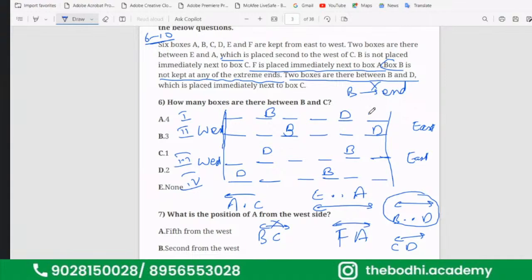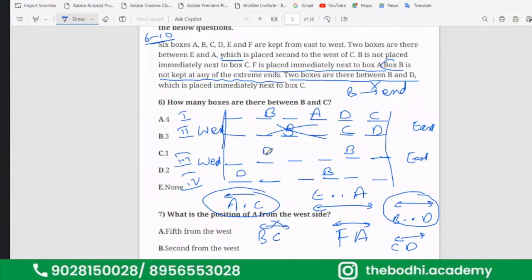So if C comes here, A will come here. See, look at this one. If C comes here, then A will come here. But if I write C, then A cannot come here. So in that case, C will come here and A will come here. Now here, in the second case, C can come here because C and D are neighbors, but A cannot come here. So this second case is false.